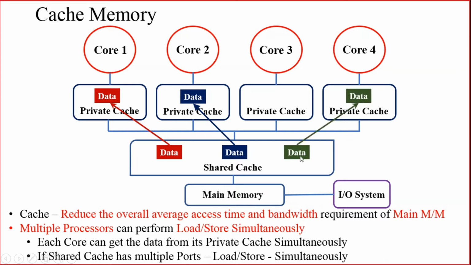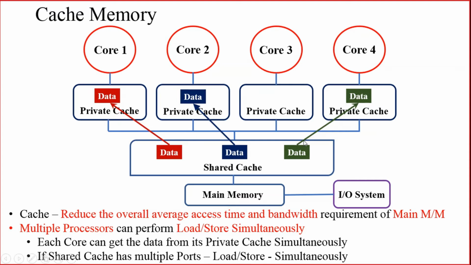Then core 4 also tries to access the data in a similar fashion. The data will be available in core 4 now because it has access from the cache memory. So in this example, we are considering all these 3 data to be of different types. All the 3 data are different, which is why I have shown them in 3 different colors.